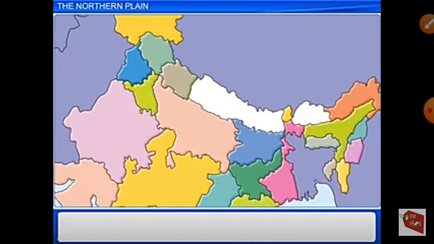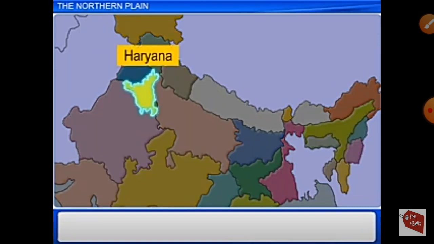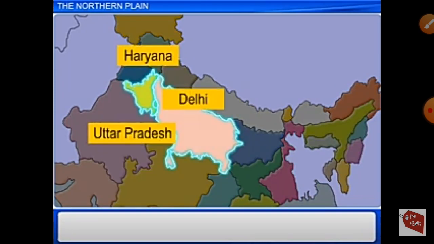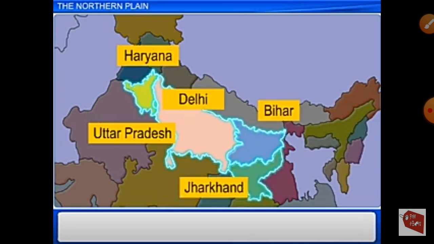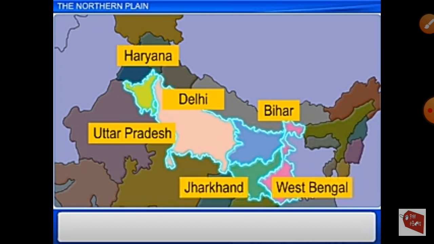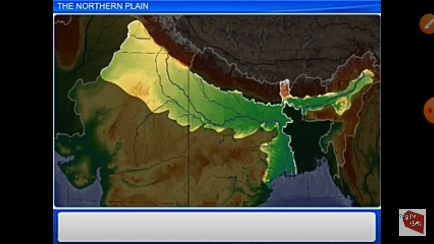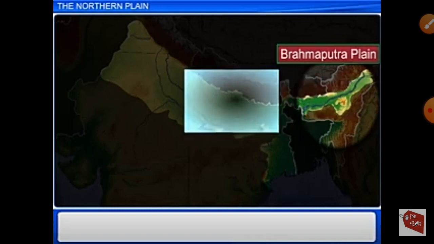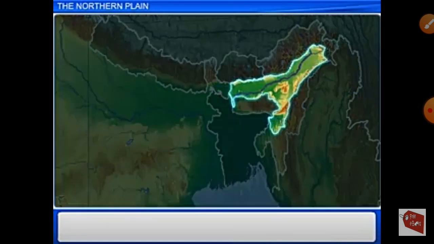The Ganga plain covers Haryana, Delhi, Uttar Pradesh, Bihar, Jharkhand, and West Bengal. Last, the eastern part is called the Brahmaputra plain. This plain lies in Assam state.